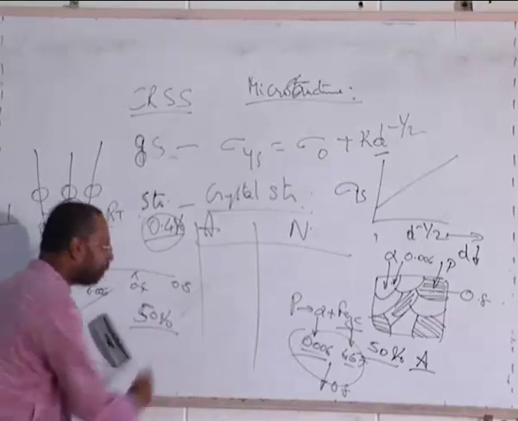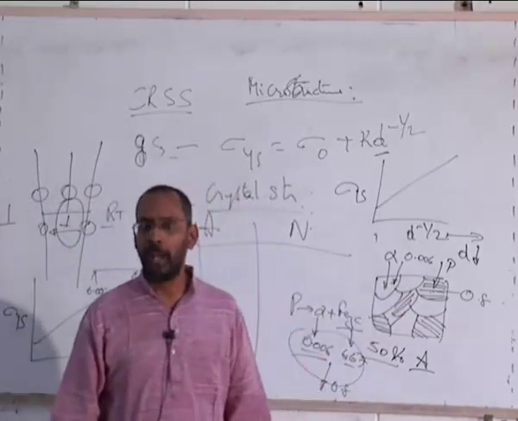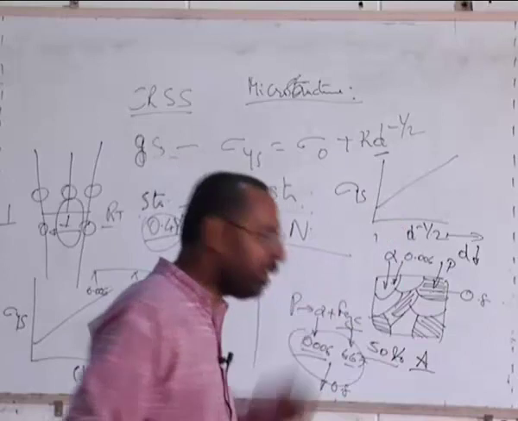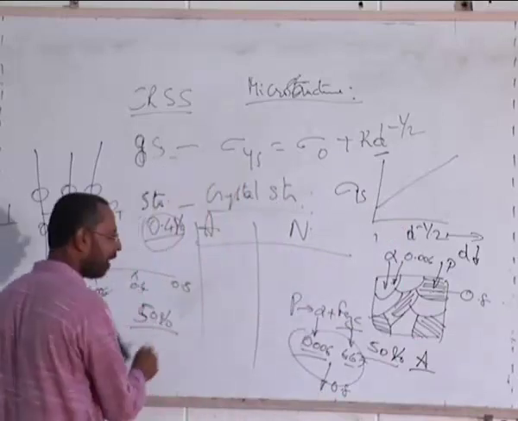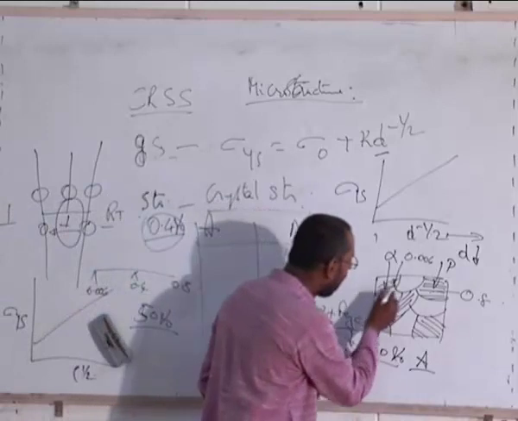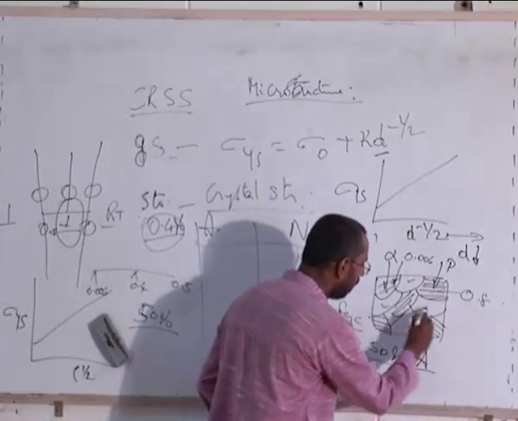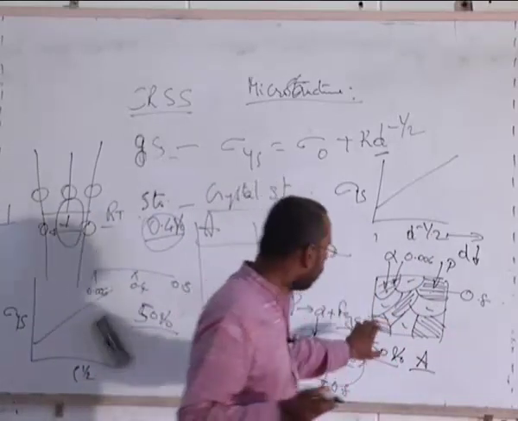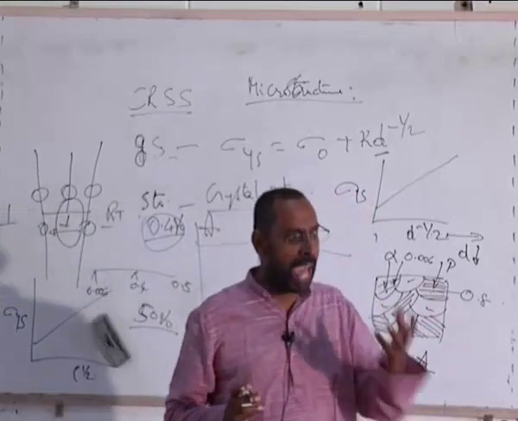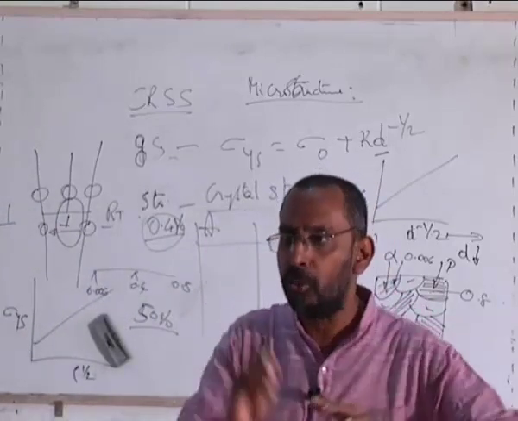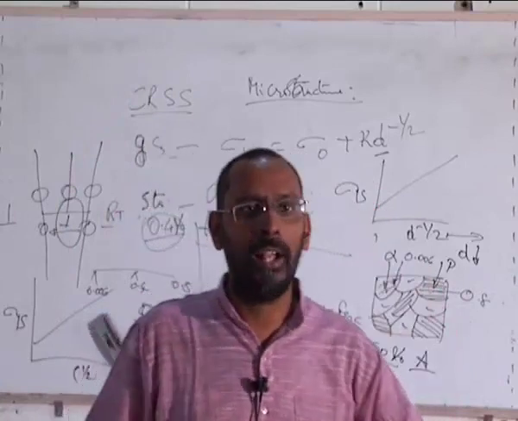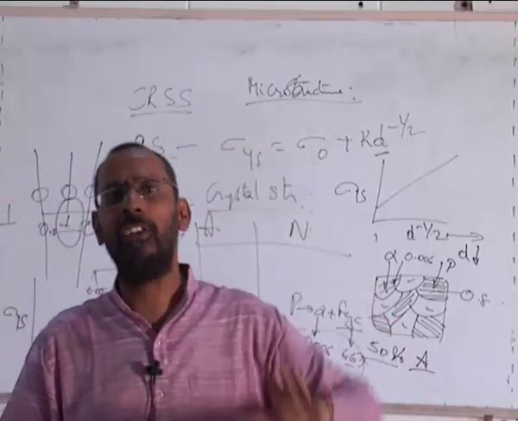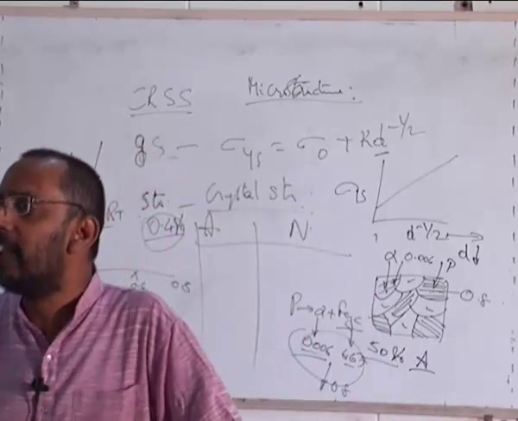But once I know the weight percent, I go to the microstructure, take the same sample, annealed structure, and see the structure. Will I see 50%? In principle, if perlite is 50% and ferrite is 50%, what does it mean? If I sum up all these white areas, I should get 50%, right? And if I sum up all these black areas, perlite looks black in the microstructure, unless you go to very high magnifications where you see the lamellar structure of perlite. Otherwise, it simply looks black. So the black and white regions should be 50-50. But it is not exactly so.